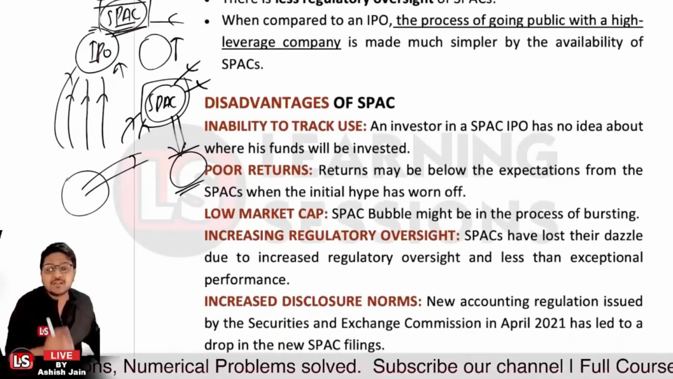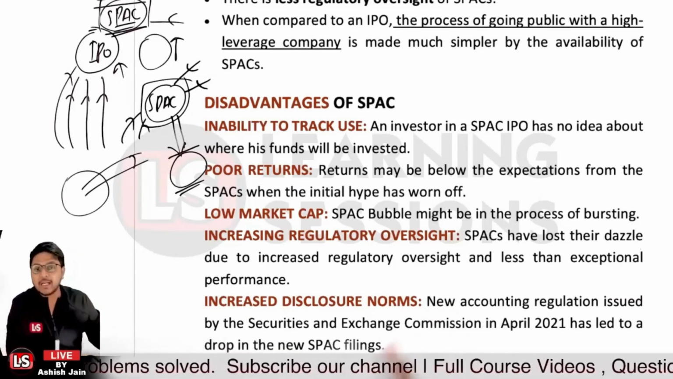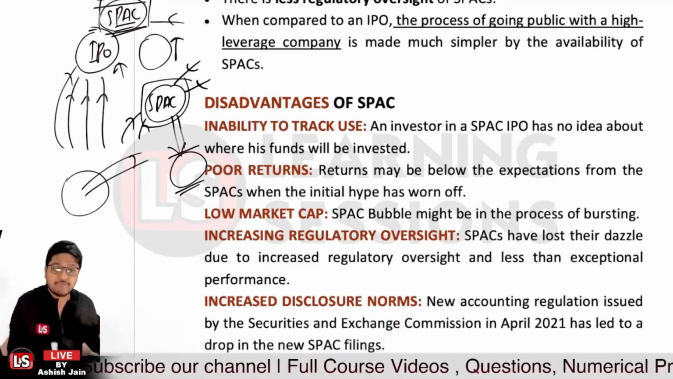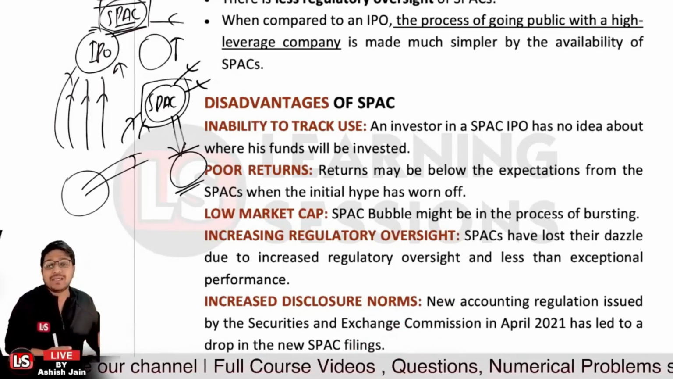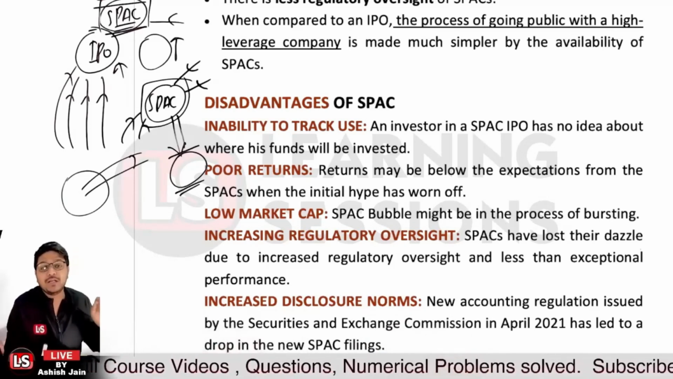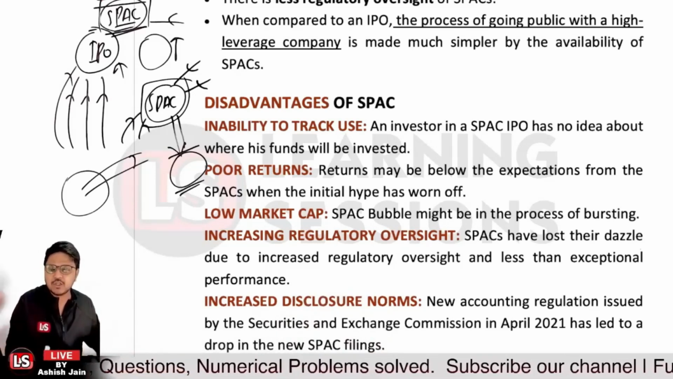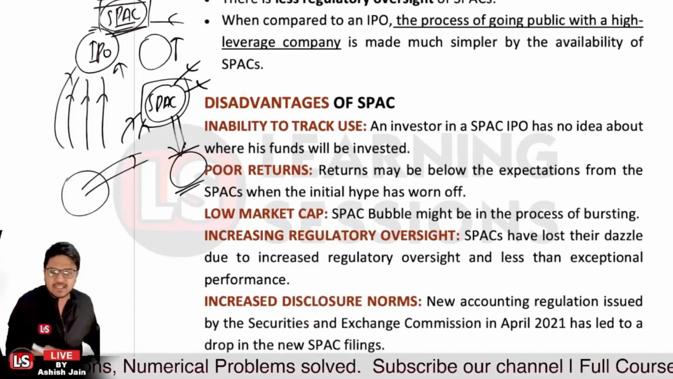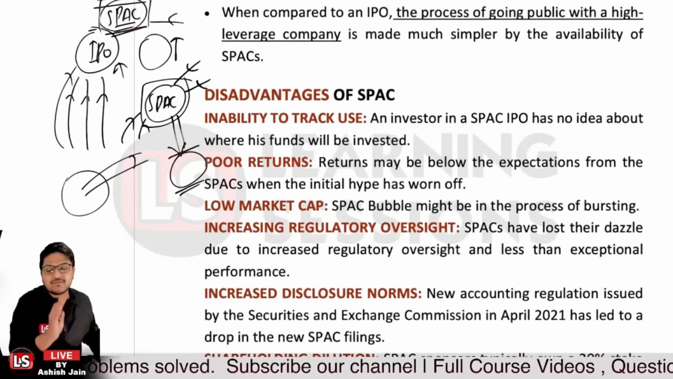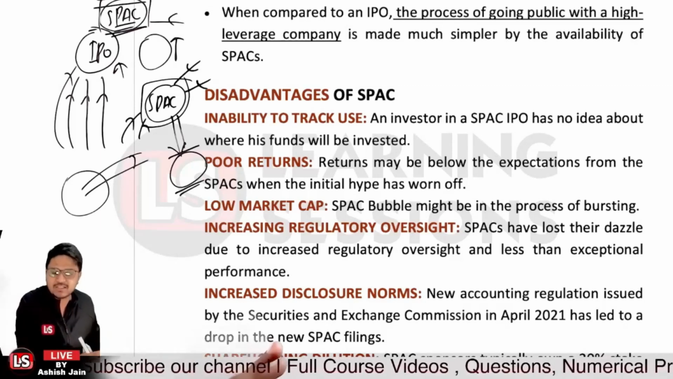And for the increased disclosure norms, now you have to declare and disclose everything: what you are going to do, your transparency, and how the money is going to be used. Now there is a new accounting regulation issued by the SEC, the Securities and Exchange Commission, in 2021. After that, people are not filing as much for newer SPACs, right? Previously there were many filings, but now people are concerned because there are much more increased disclosure norms and higher degrees of regulation, right?